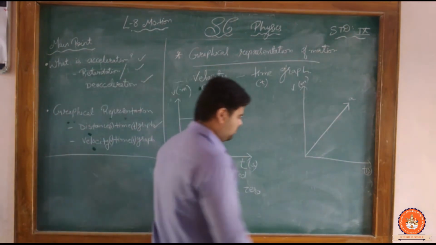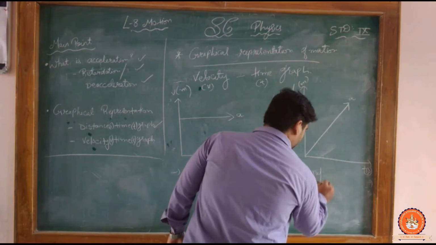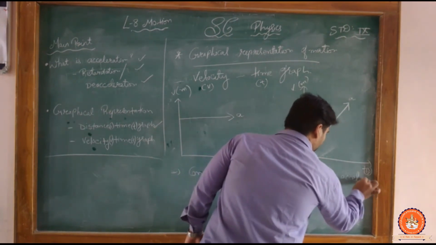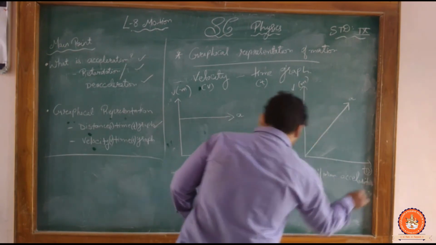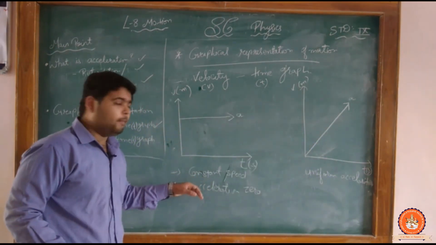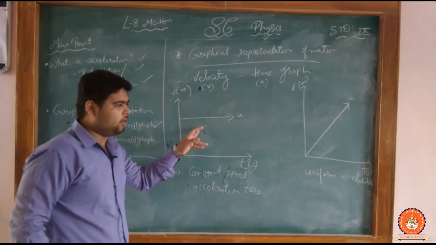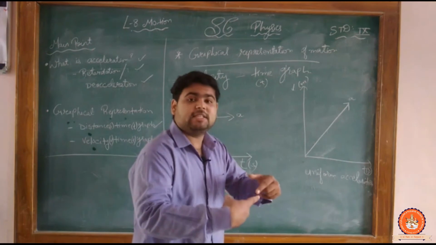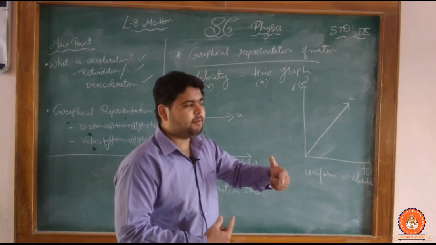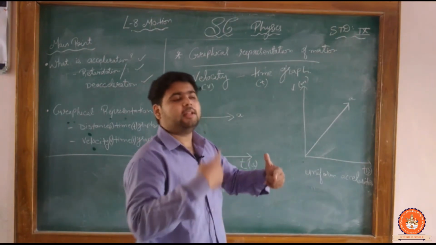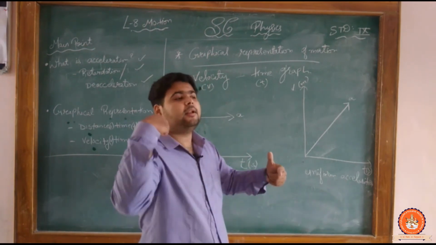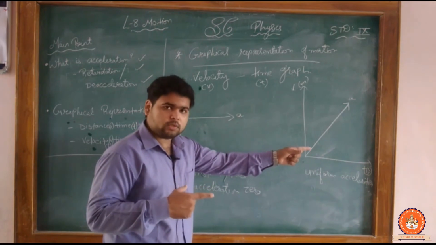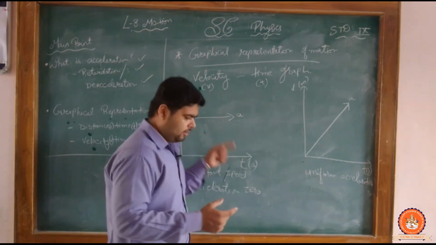Now over here, uniform acceleration. This is also the uniform acceleration, but here the speed is constant, and here the speed is going to be gradually increased. With the time speed is increased, means at 1 second it becomes 9 kilometer, another second it will be 18 kilometer, then another second, means what? So the increment is the constant.